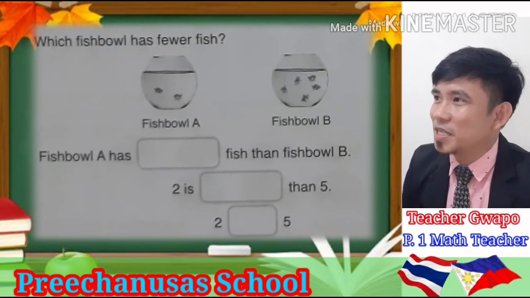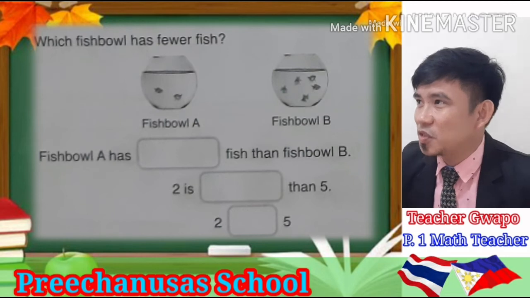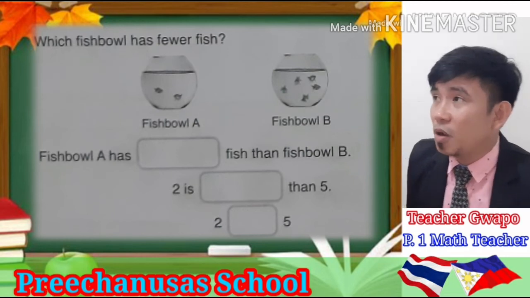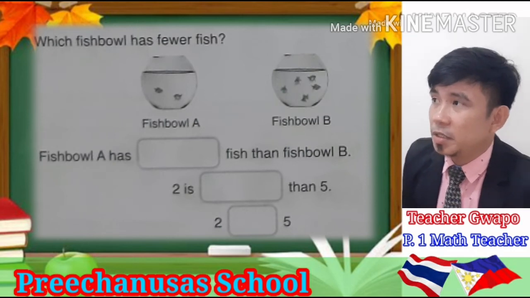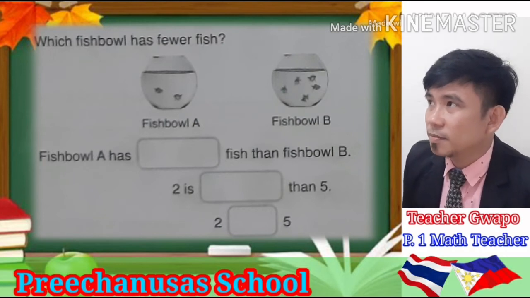You can learn. We will just write there are fewer and more, and then greater and smaller. And don't forget to write the symbols, or signs, of the words greater or smaller, and then equal.